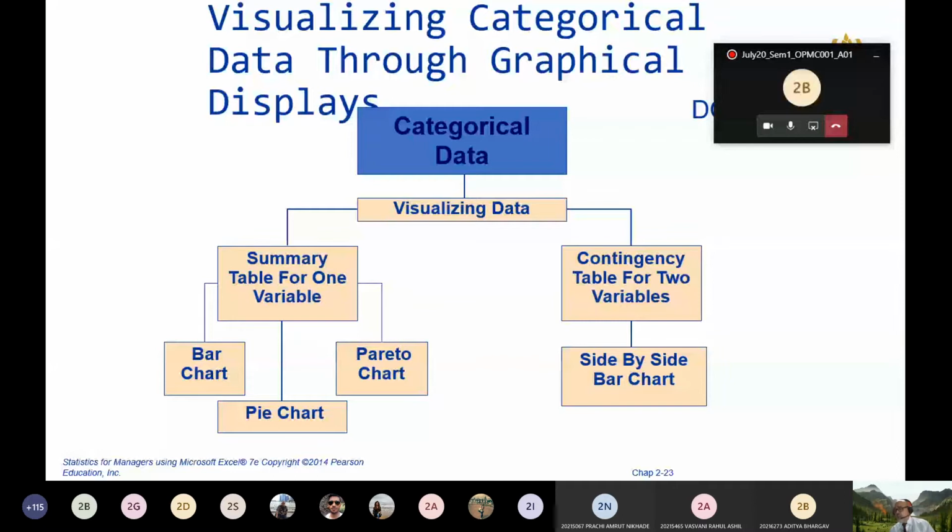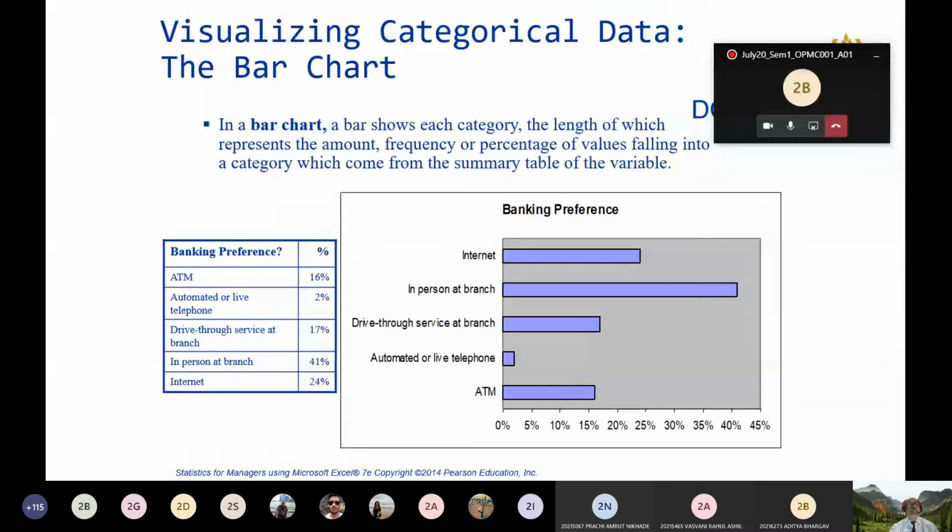Very important multiple choice question. Summary table can be shown in a graphical form using either bar chart, pie chart, or Pareto diagram. Once you have a contingency table of categorical variables, you have to show it with the help of a side-by-side bar chart. Am I with you, friends? I'm going to show you how the bar charts, pie charts, and side-by-side bar charts look. This is your banking preference. It is a summary table. You can see the bar chart on the left-hand side and right-hand side.